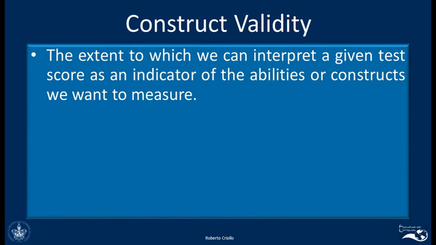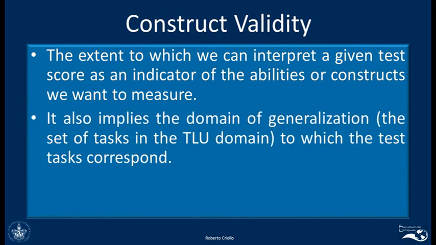So this means that if we are given a test, this test has to measure the thing or the ability that we want to measure. It implies also the domain of generalization. In other words, the set of tasks in the target language use domain to which the test tasks correspond.